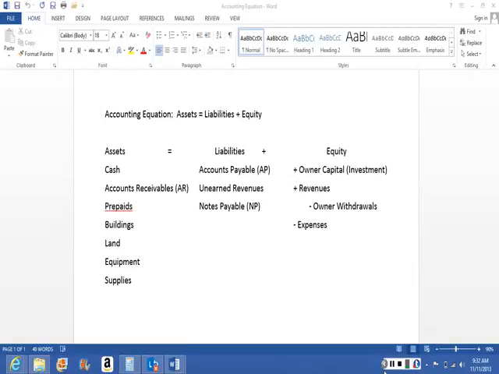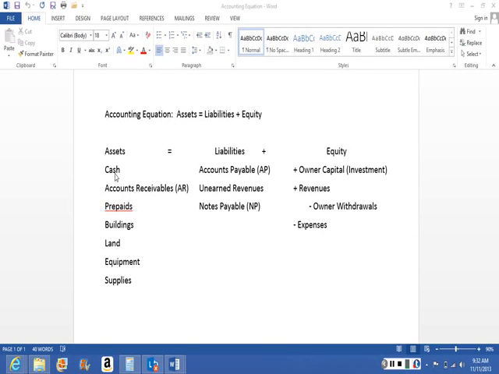In accounting, we follow something known as the accounting equation, and you'll see it up here. Assets equals liabilities plus equity. Let's start with assets. What are assets? These are resources that a company owns or controls that are expected to have future benefits. I gave a list here of examples of assets.